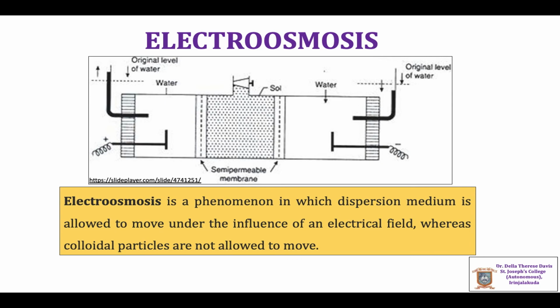When an EMF is applied, the oppositely charged fixed and diffuse layers are displaced with respect to each other. Since in the case of electroosmosis the particles of the dispersed phase are not allowed to move, the diffuse layer in the liquid phase moves towards the oppositely charged electrode. The sign of the charge of the diffuse layer determines the direction of electroosmotic flow.